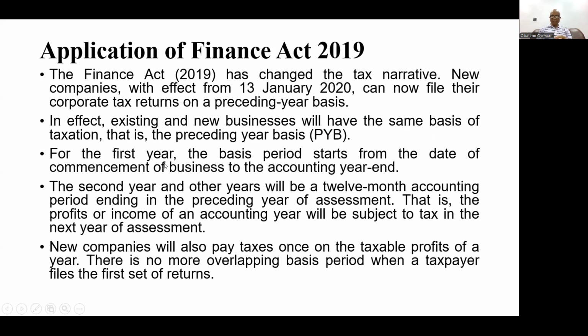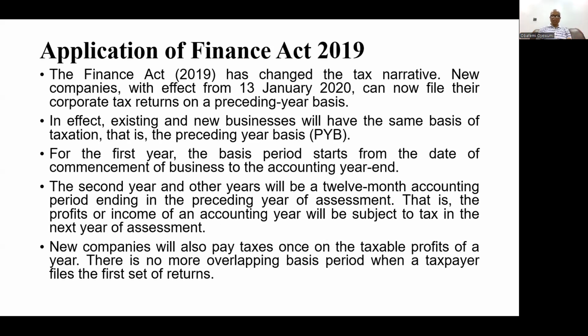So for the first year, the basis period starts from the date of the commencement of business to the accounting year end. The other years will be a 12-month accounting period ending in the preceding year of assessment. That is, the profits and income for an accounting year will be subjected to tax in the next year of assessment. So in this case, there is no more overlap.